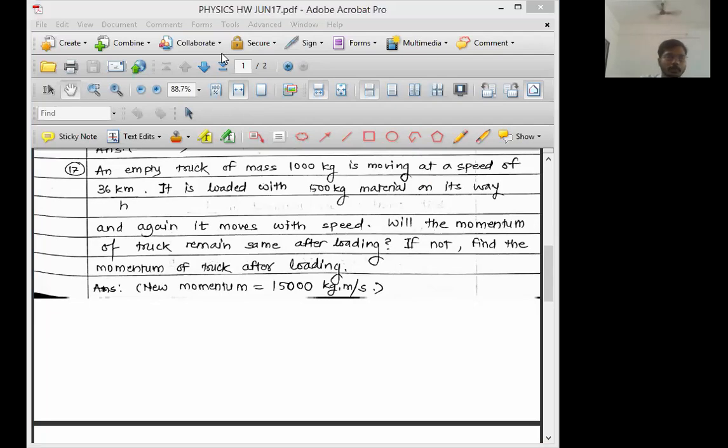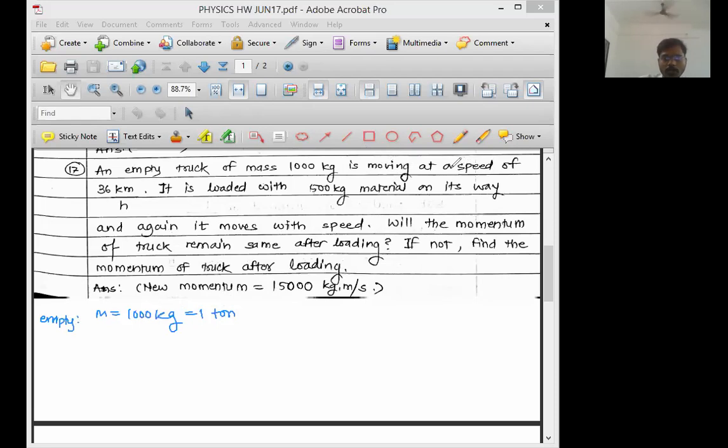So see, children, an empty truck of mass equal to 1000 kg. What will you write? Mass of the truck equal to 1000 kg when the truck was empty. Sir, it is also called 1 ton, right? 1 ton means what? 1000 kg. Remember this, as extra information.